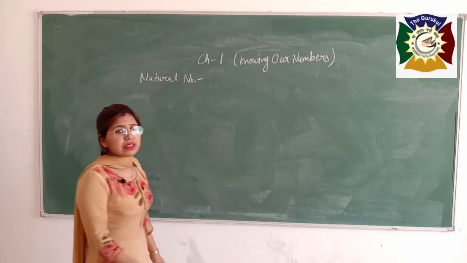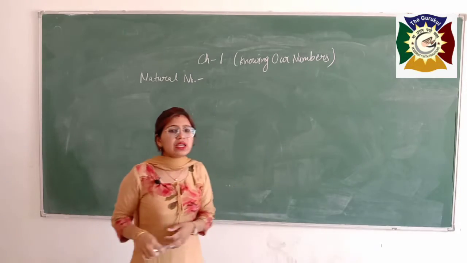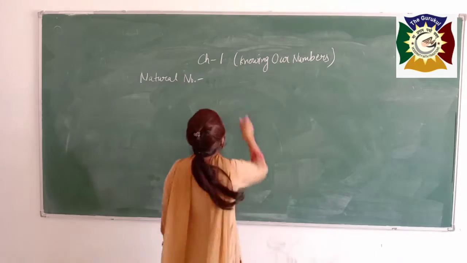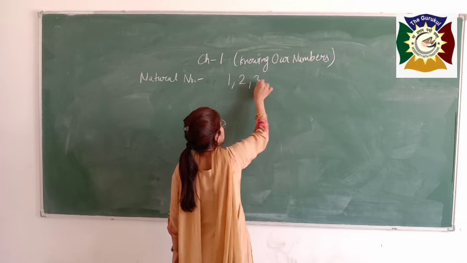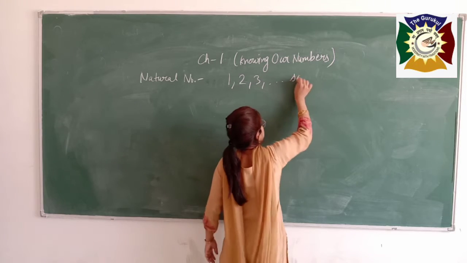Natural numbers are the numbers which are given by nature to us, or you can say the counting numbers are known as our natural numbers. Like 1, 2, 3 and so on are our natural numbers.